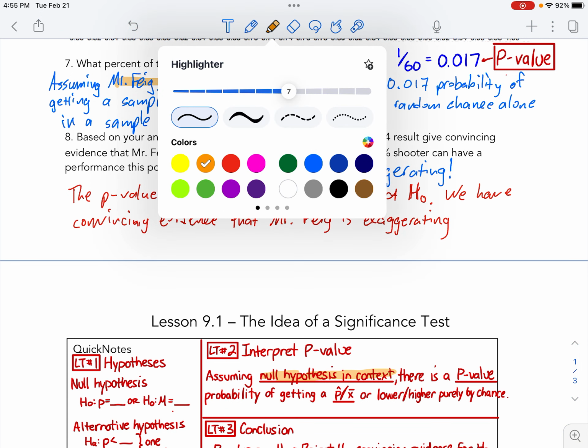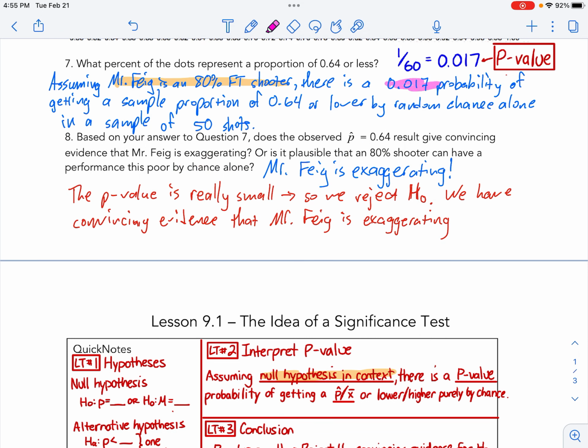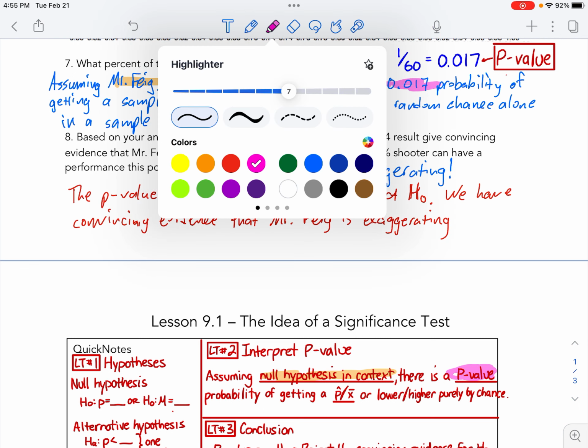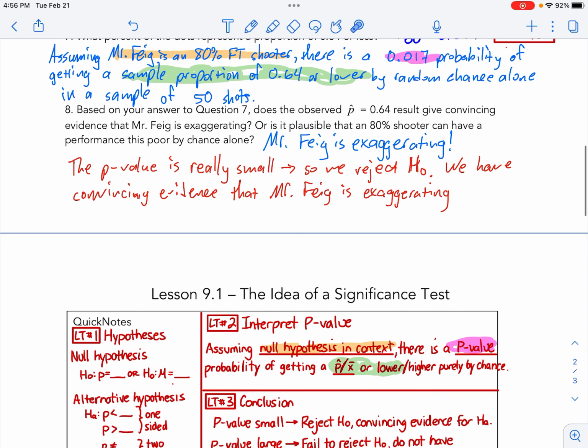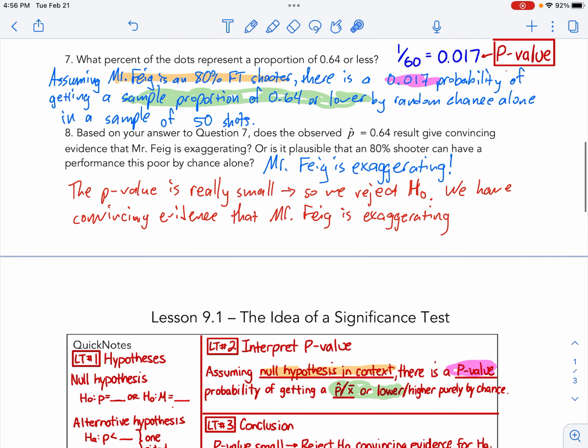There is a p-value. My p-value was right here. And then the last part is there is a 0.017 probability of getting a sample proportion of 0.64 or lower. And it's the word lower here. Sometimes it might be higher depending on if it's a less than or a greater than situation. So that's that sentence frame.